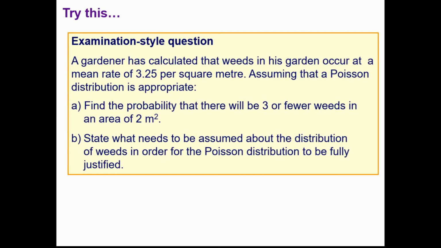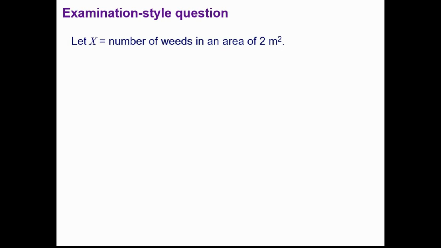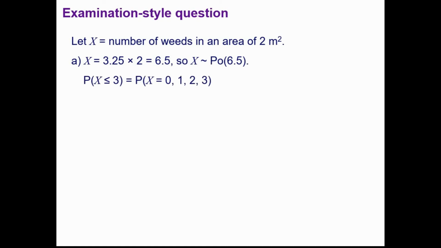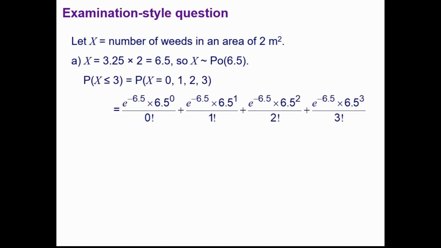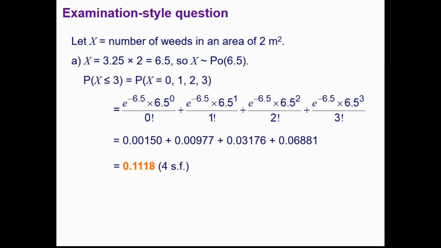Okay, so we've got our value of lambda as 3.25. We're told to assume that a Poisson distribution is appropriate, and we want the probability that there will be 3 or fewer weeds in an area of 2 meters squared. So for this one, we have to first of all decide what the value of lambda is for 2 meters squared, so that's 6.5. And then find the probability that x is less than or equal to 3, so we're just going to add those up, and it comes out to be